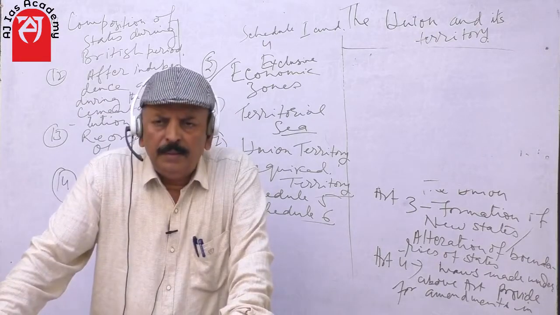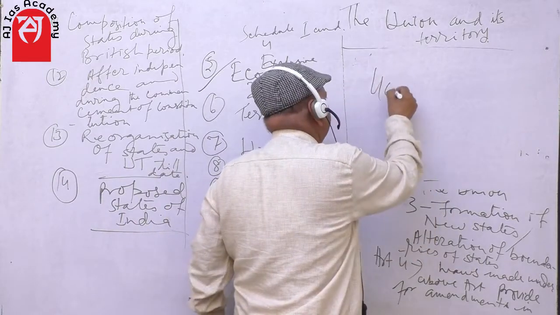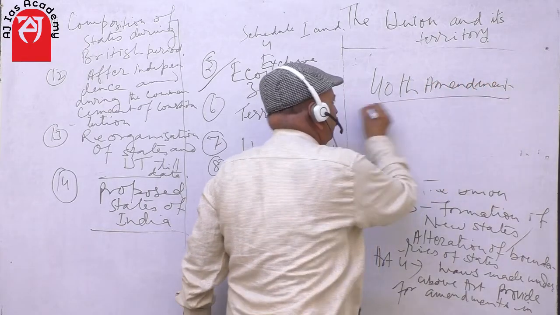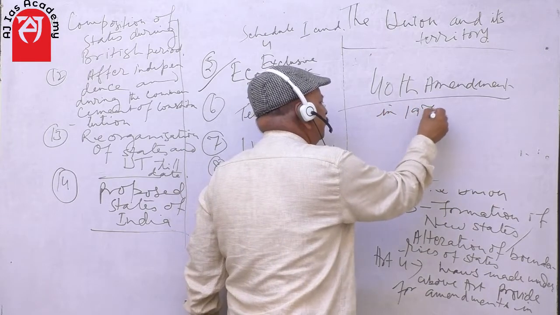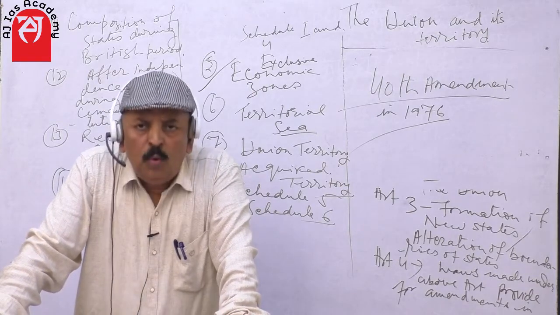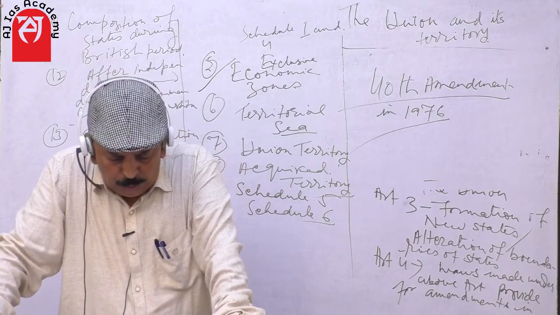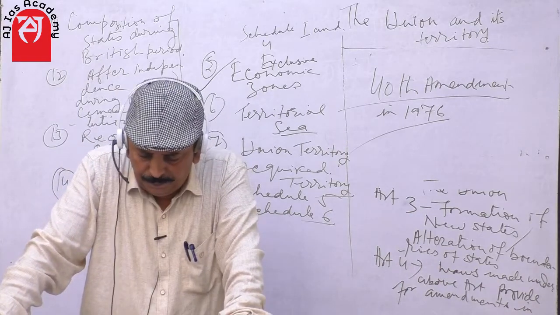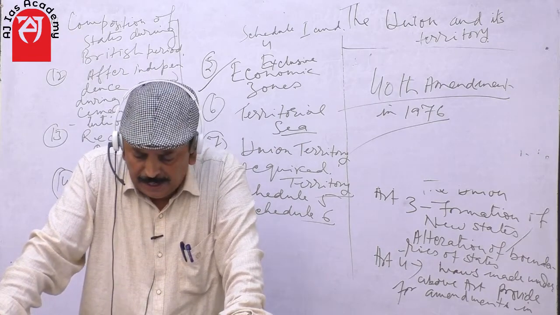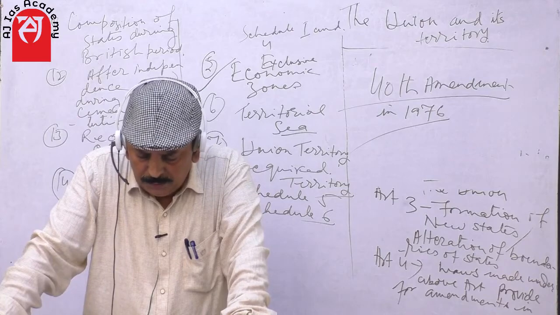Under the 40th Amendment, in 1976, during the regime of Srimati Indira Gandhi, a new article, 297, was inserted into our constitution to vest in the Union of India all lands, minerals and other things of value underlying the ocean within the territorial waters or exclusive economic zones.